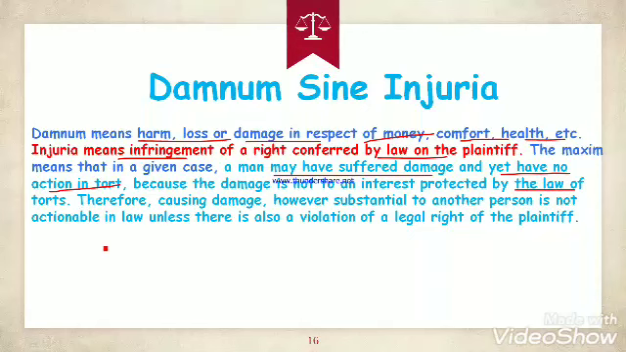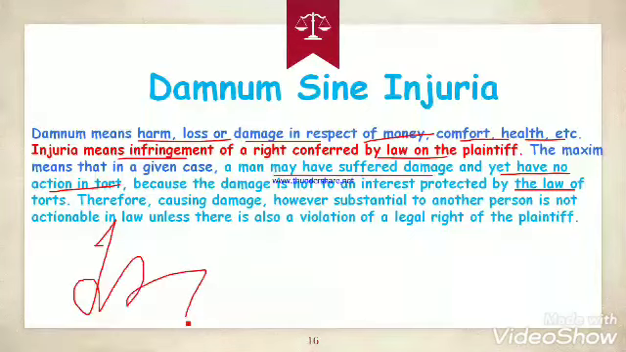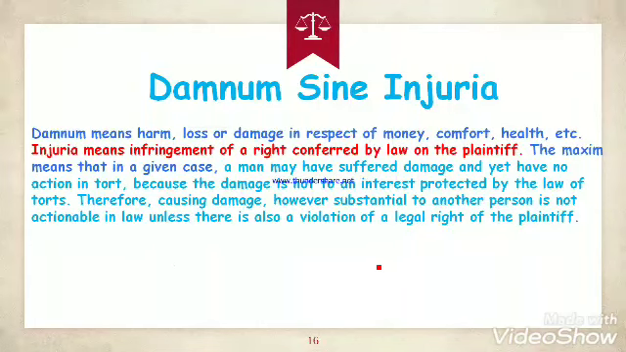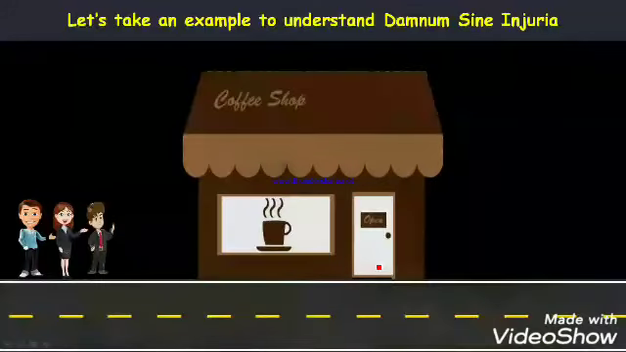Let me tell you. Whenever you are seeing a case of tort, first of all, there must be infringement of a legal right, and second, there must be some kind of damages. But this maxim is saying that a man has suffered damages but it is not actionable in tort because the right is not protected by tort. Let's see a good example to understand damnum sine injuria.